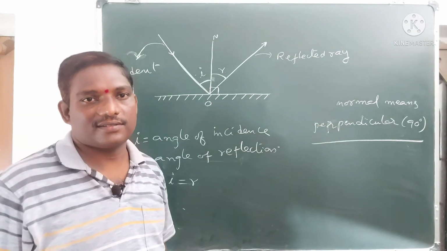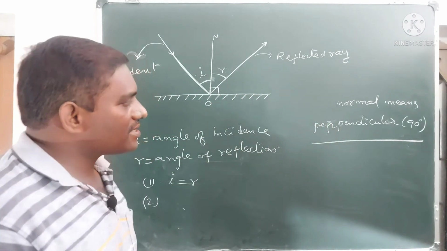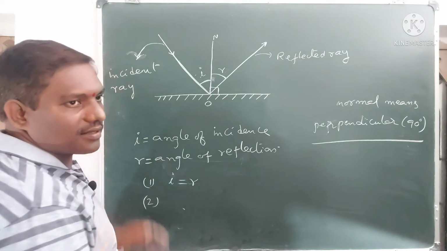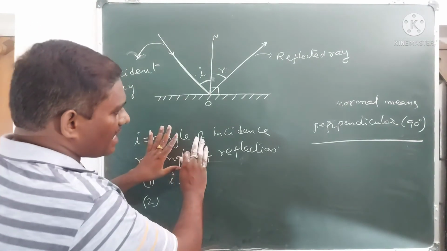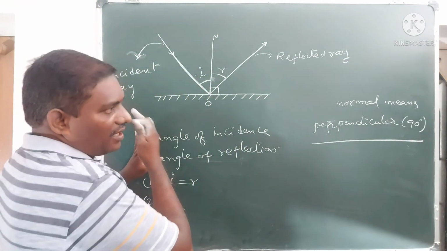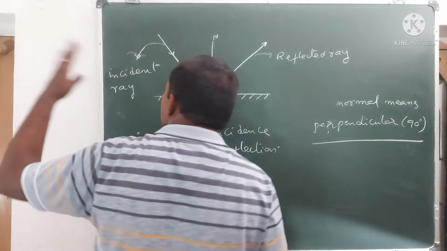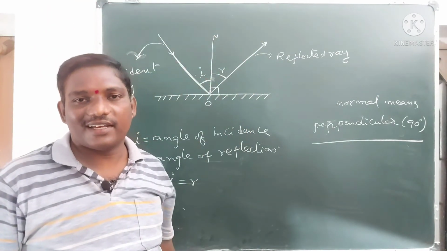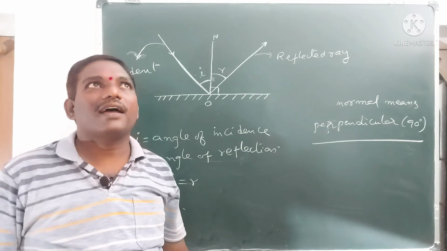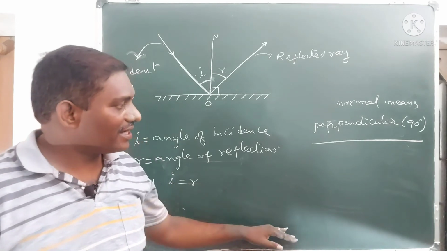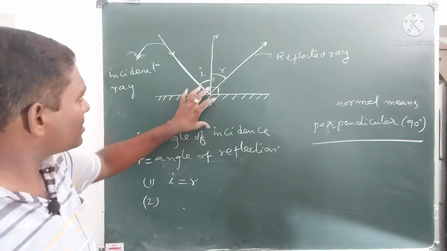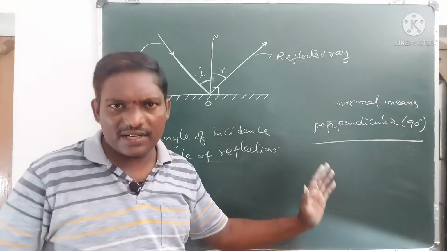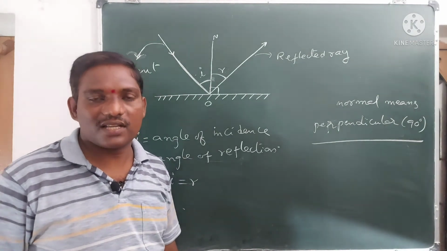Plane means, if you imagine a large surface extending in all directions, like the sky, which has no end. If this blackboard extended on all sides up to infinity, it would be called a plane.